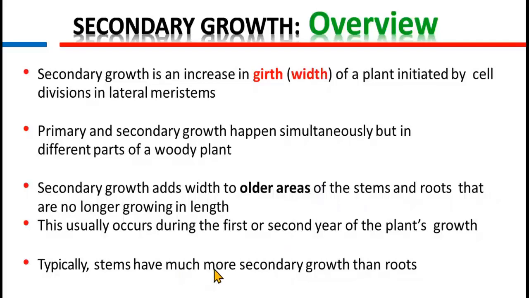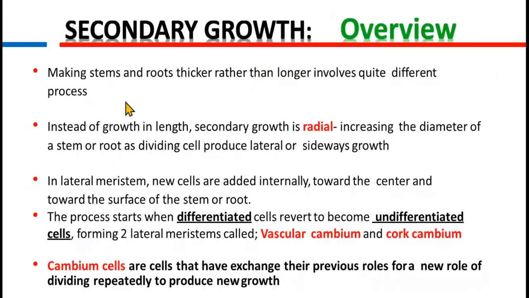Typically, stems have much more secondary growth than roots. Making stems and roots thicker rather than longer involves quite different processes. So it is not necessary that the secondary growth processes of roots and stems are similar. They would be different. Instead of growth in length, secondary growth is radial, increasing the diameter of the stem or root as dividing cells produce lateral or sideways growth. Because it is a lateral meristem, it will produce lateral growth.